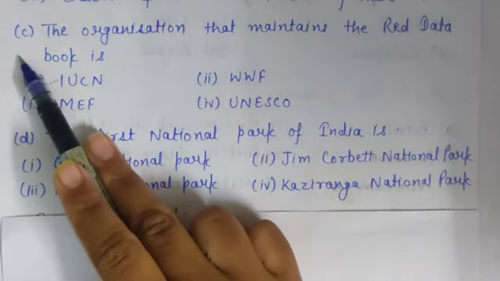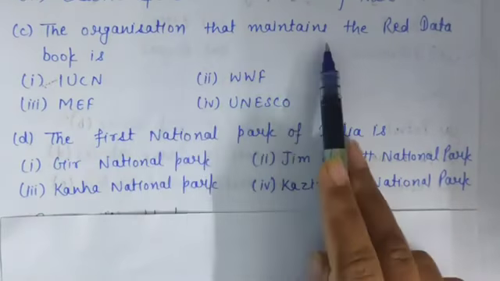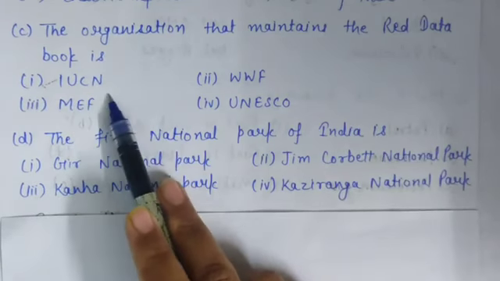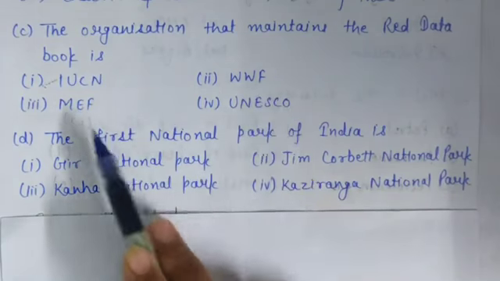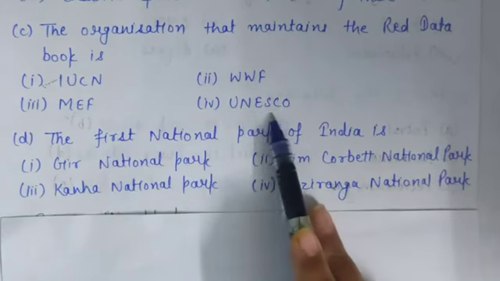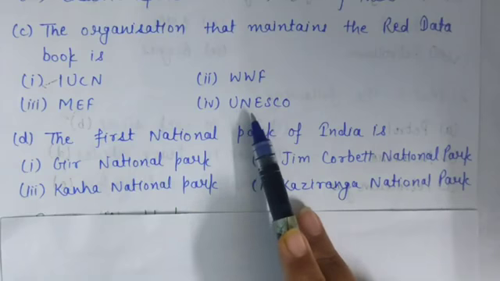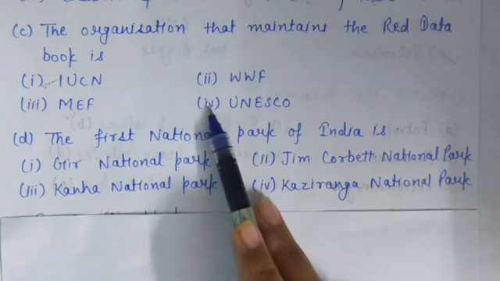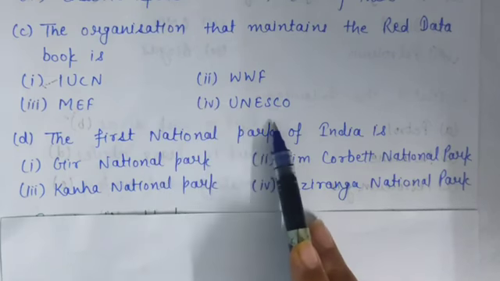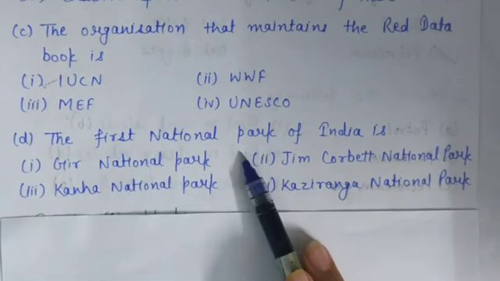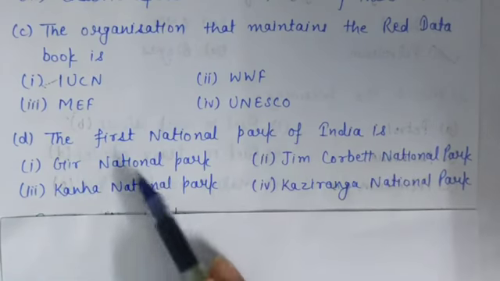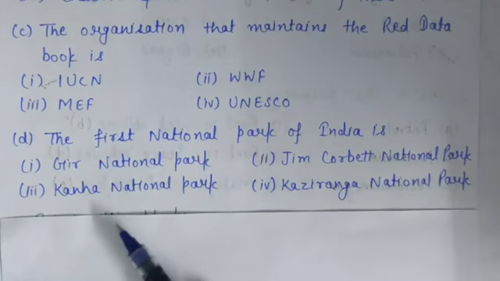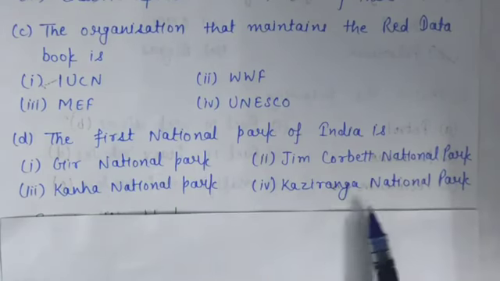C part is the organization that maintains the Red Data Book is IUCN, WWF, MEF, UNSO. You have to select any one option from these. D part is the first national park of India is, options are Gir National Park, Jim Corbett National Park, Kanha National Park, Kaziranga National Park.